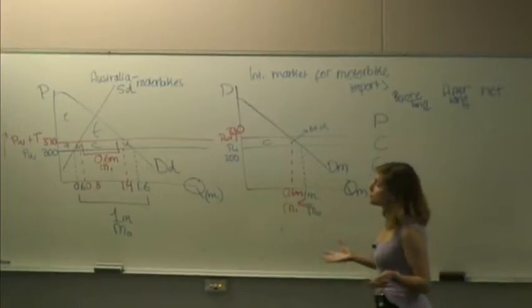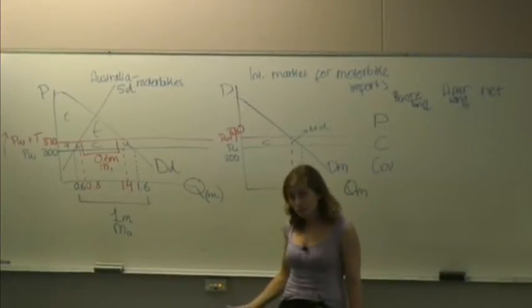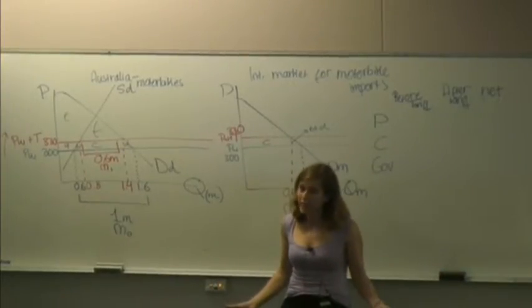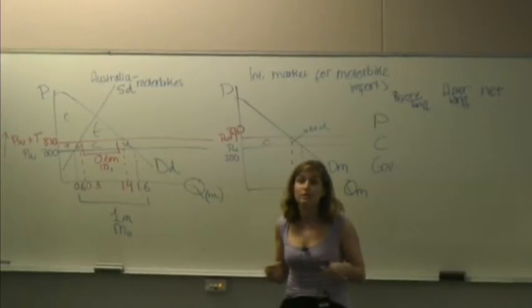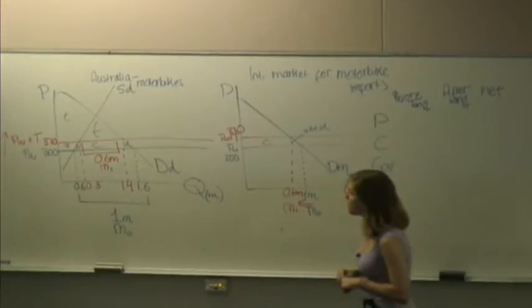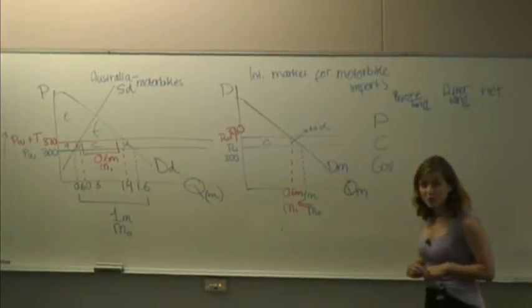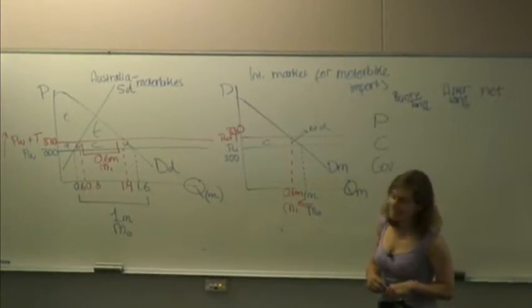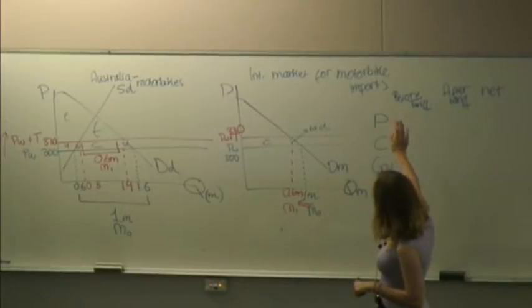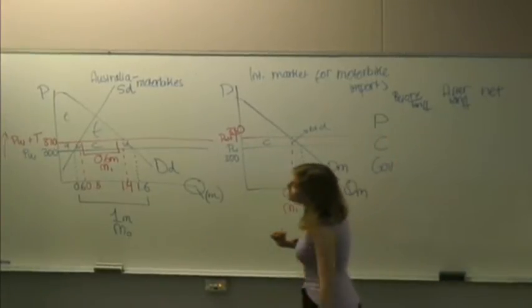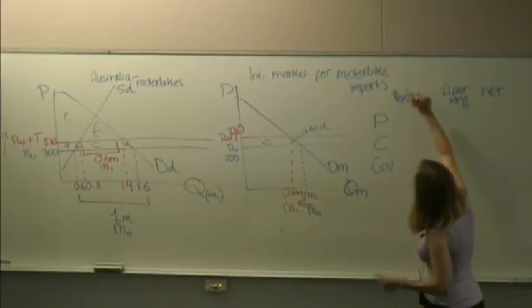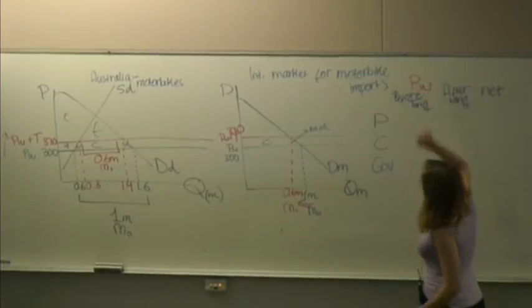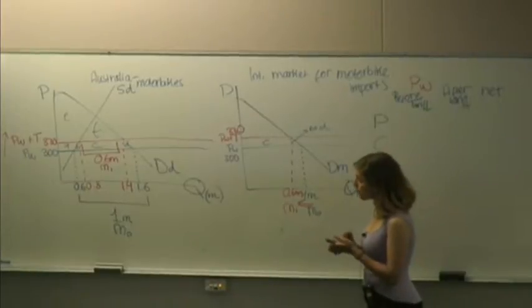But the thing you do have to realize is that consumers are going to lose and producers are going to win. The question is, does the economy win or lose as a whole? Well, let's try and answer it. Recall your consumer and producer surplus analysis. Let's start with producers. Before the tariff, at the world price, so before the tariff we're considering the situation at this price, you can see